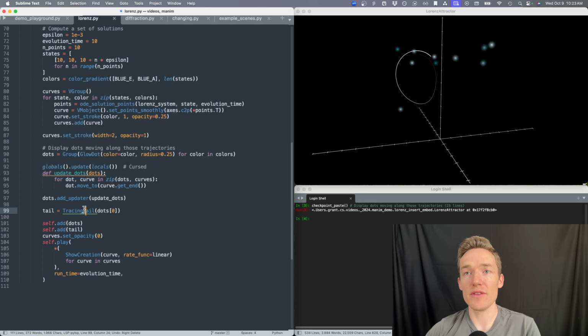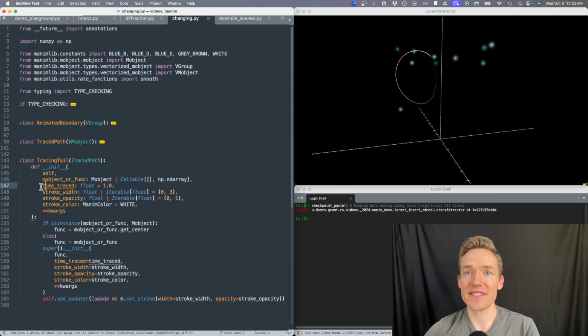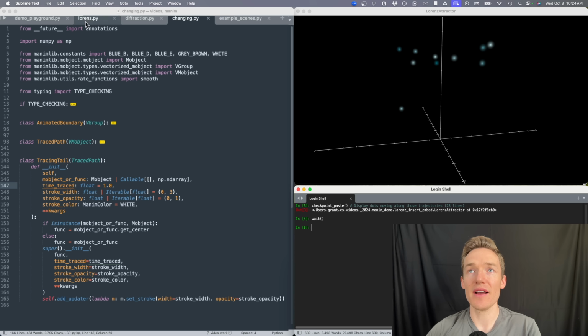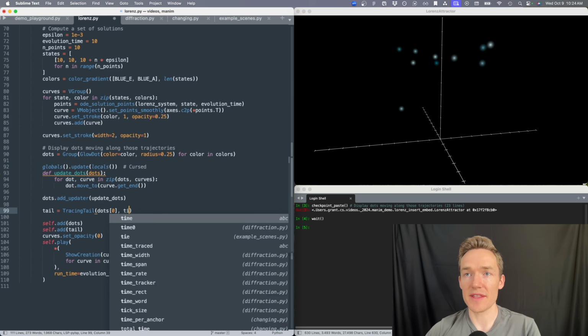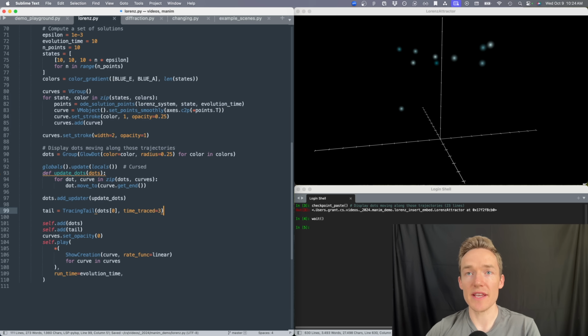You can change some of the parameters on it here. So in this case, the amount of time that it follows it. Right here, it's showing kind of the last 1 second. And if we were to wait, it would fade out because 1 more second has passed. So instead, I could say, hey, I want you to follow it for a little bit more time. So let's make that time traced 3 seconds.